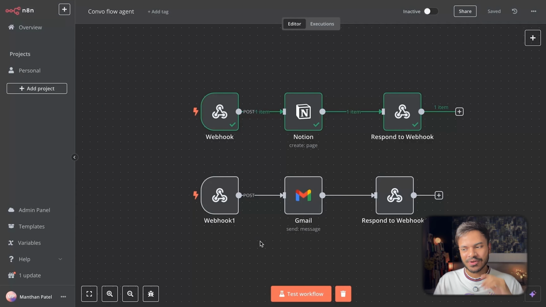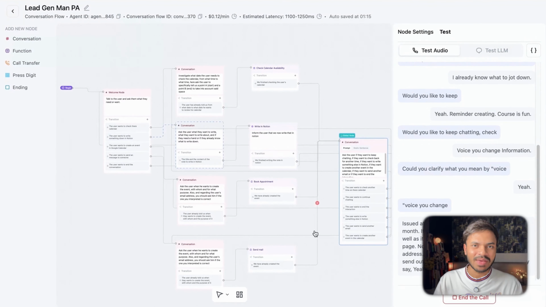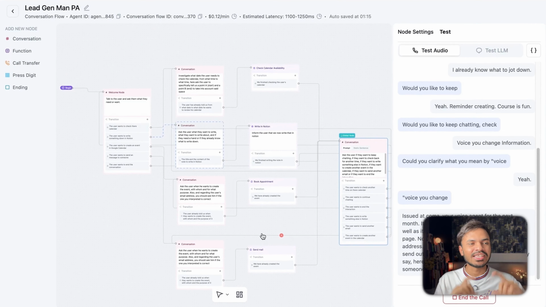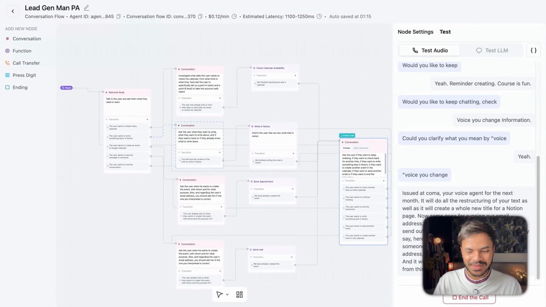Now same goes for sending our email. So if we want to send out an email to my friend or my family, I can simply say, hey, I just want to send a message to someone. Then I will add the recipient email address, the subject line and the message, and it will invoke this tool of our Gmail address from this workflow.